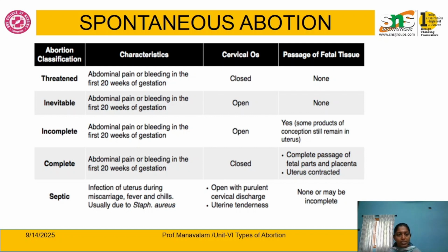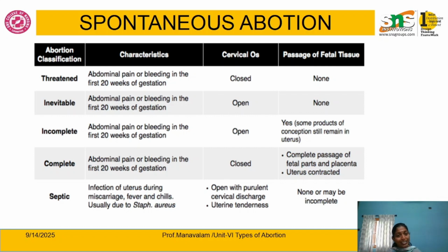Next, incomplete. Incomplete means the entire product of conception is not coming out. A certain amount is retained inside the uterine cavity, which is a cause for further infection. That is called incomplete. Again the mother experiences abdominal pain and bleeding, and on examination the cervical os is open. Some products of conception still remain inside the uterus, while some of the products are expelled out.